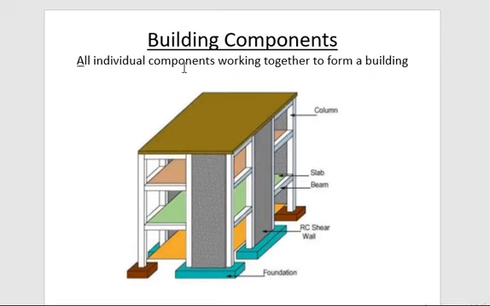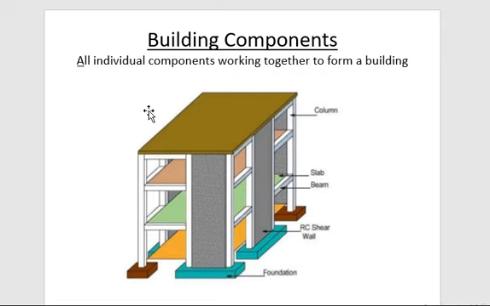Now in this figure I will show you all the components. This is the building structure. Just imagine you are living in a house which doesn't have any foundation. What will you do? Will your structure survive in an earthquake or flood condition?